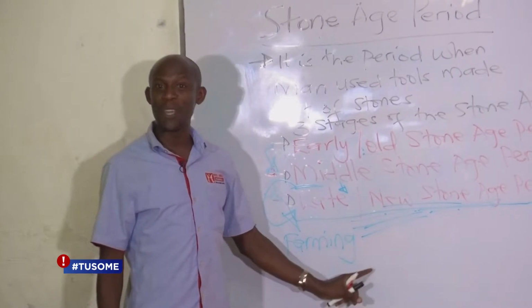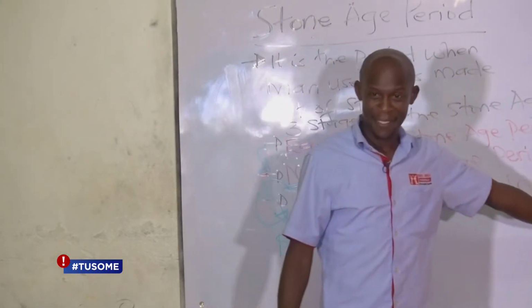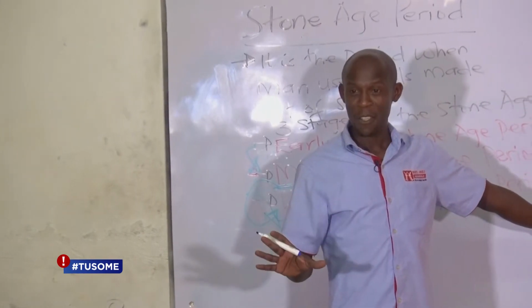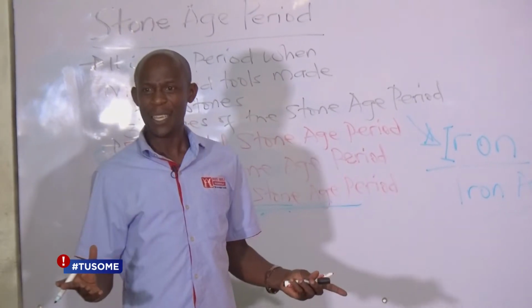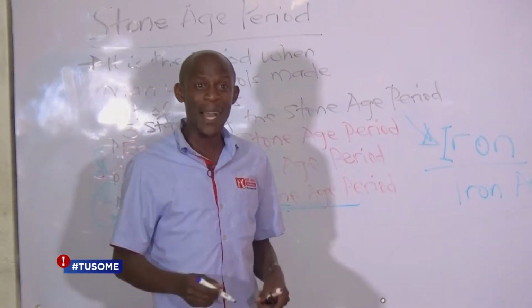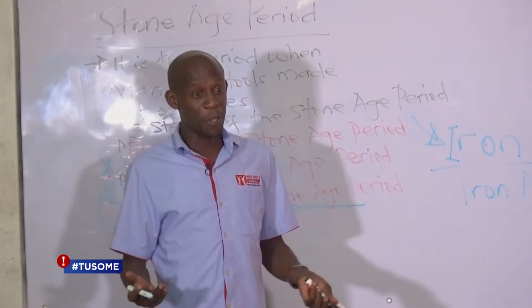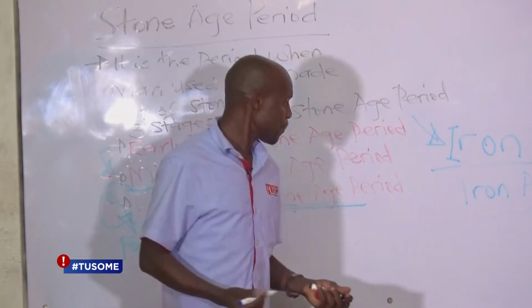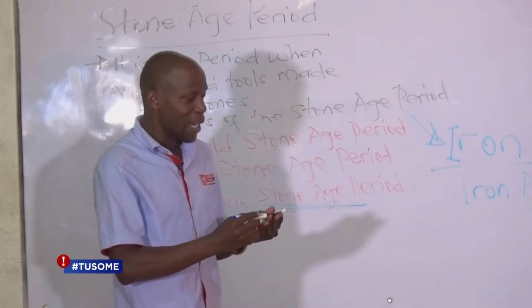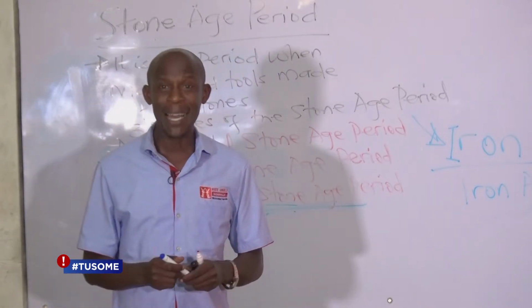So that is how early man kept on changing from one Stone Age period to another until the current man we have today. Today, we still use iron to make very many things. Although these days we have very many other materials like plastics and so on. But still iron is still being what? Used. So we can even say we are still in the Iron Age period, although we have other materials also. Okay? Now, let us look at some of the tools which the early man had.